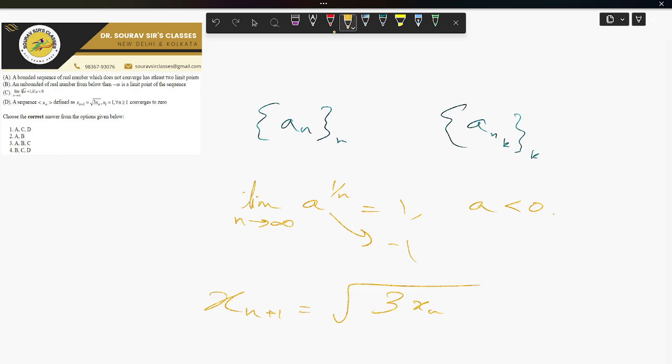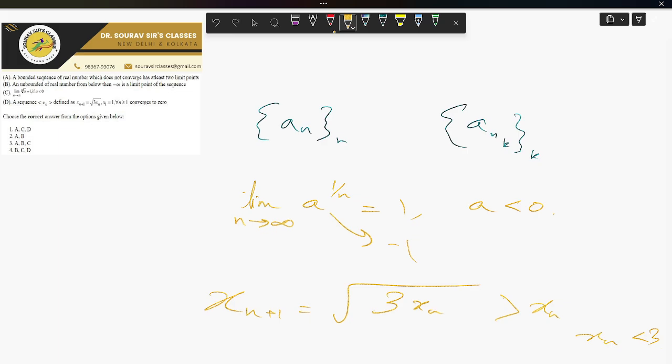So the sequence is positive and increasing. Root over 3xn is greater than xn for xn less than 3.